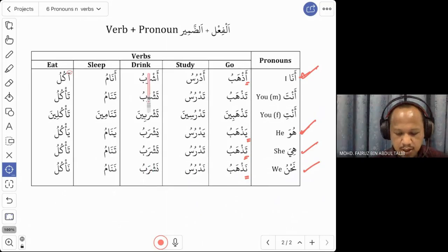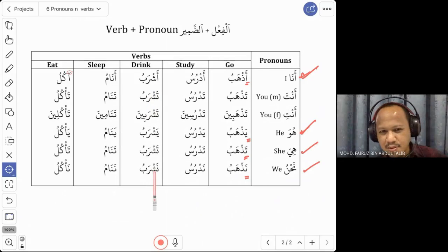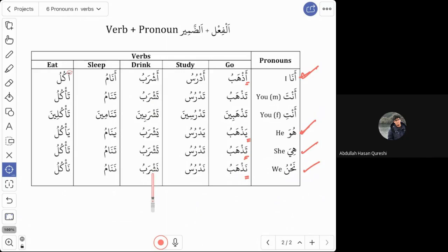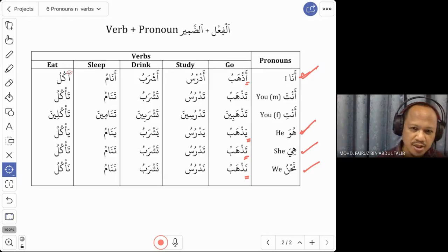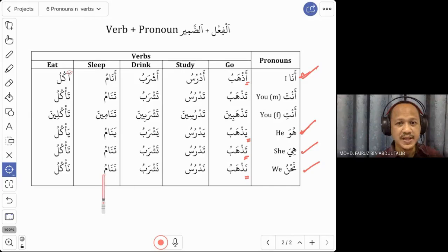The 3rd word, ashrab, I drink. How do you say we drink? Ashrab, now change to we drink. Change to na. Nashrabu. Yes. Thank you. Ashrabu becomes nashrabu. So we say nashrabu. Nashrabu al ma. We drink water. Ma is water. So nahnu nashrabu. We drink.